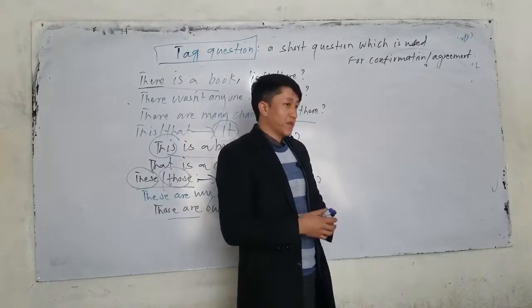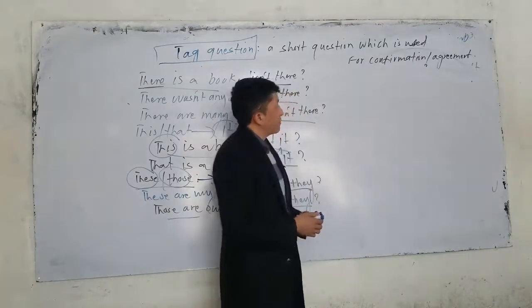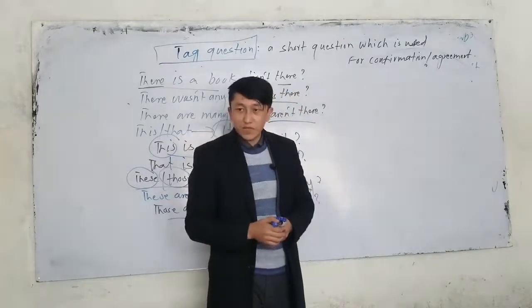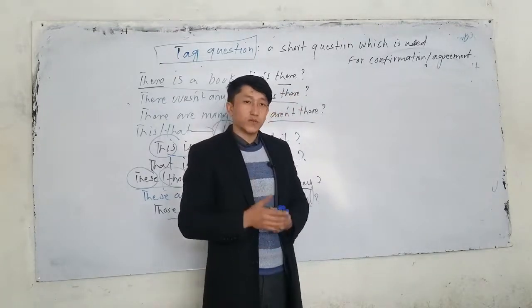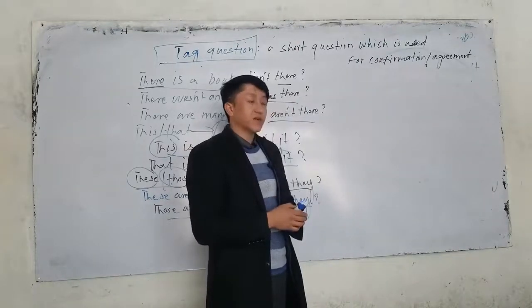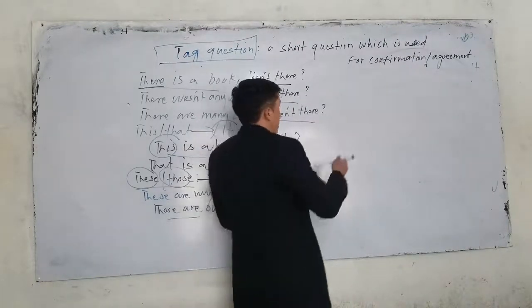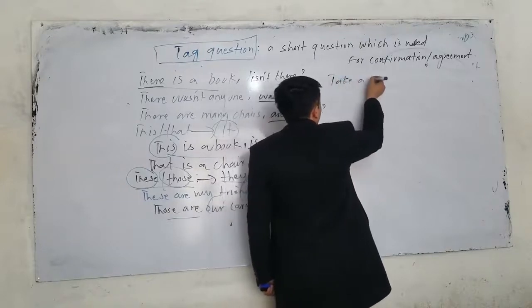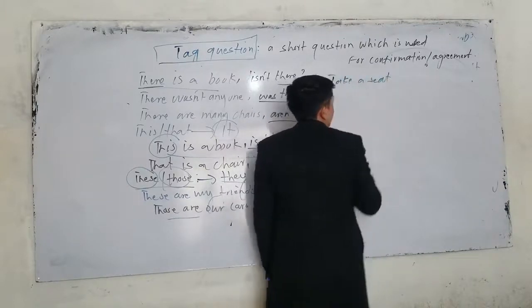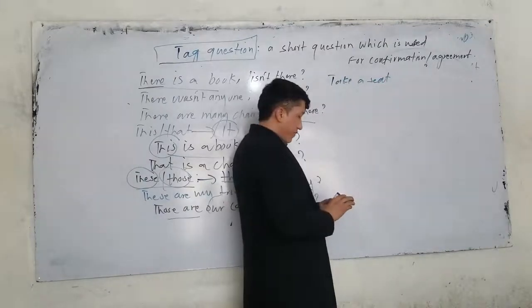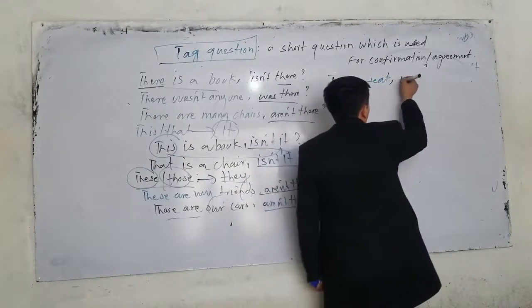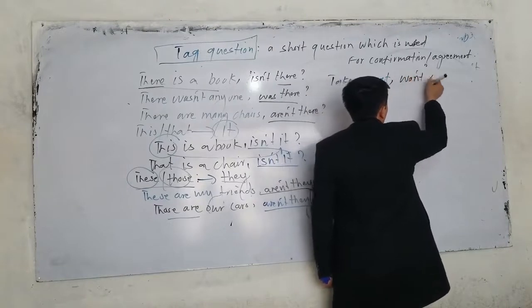Tag questions. If we have an imperative sentence, you know imperative sentence. What is an imperative sentence? You order somebody. If we have an imperative sentence, what is the tag and how can we use the tag question? For example, if I say take a seat, what is the tag question? Take a seat. We have many ways. First, if I say take a seat, I can say, what do we say? I can say, won't you?